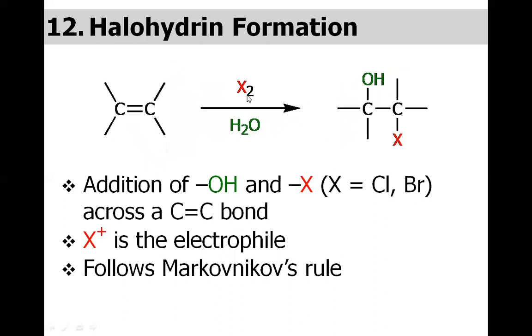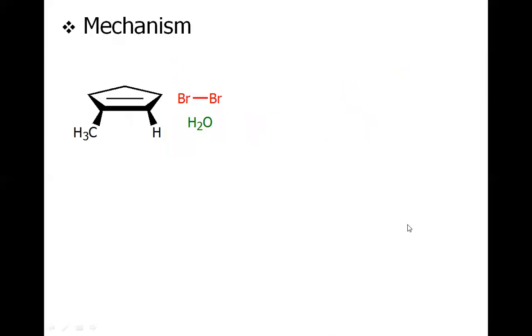X2 is added to the double bond in the presence of water. So overall, we have X and OH across the carbon double bond, not X and X. So it is the addition of OH and X across the double bond, where X positive is the electrophile as usual, and it follows the Markovnikov rule, obviously.